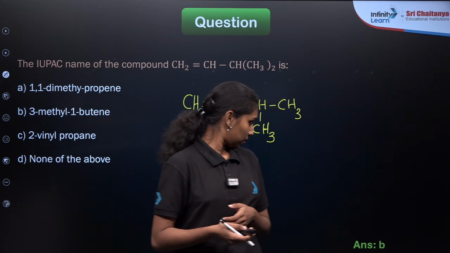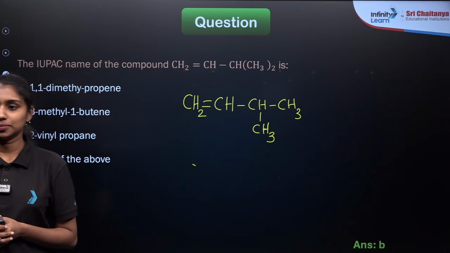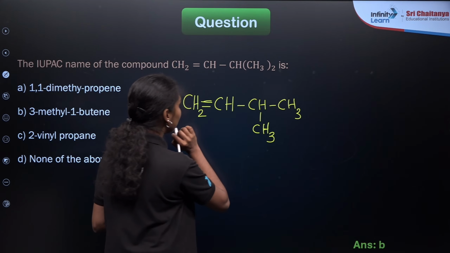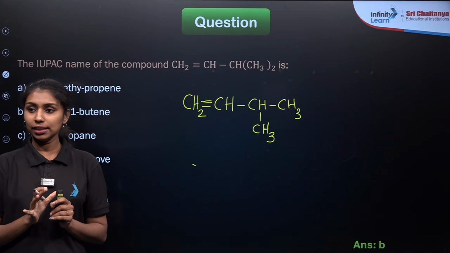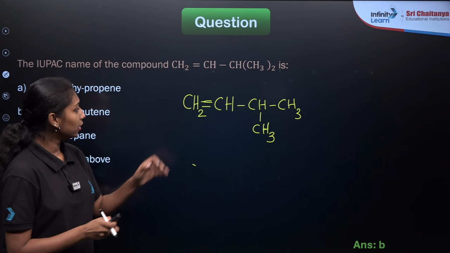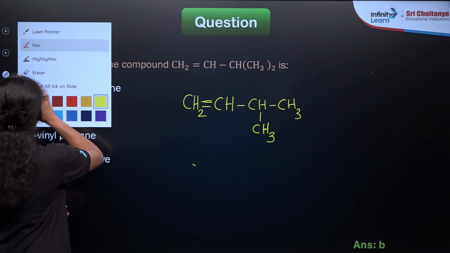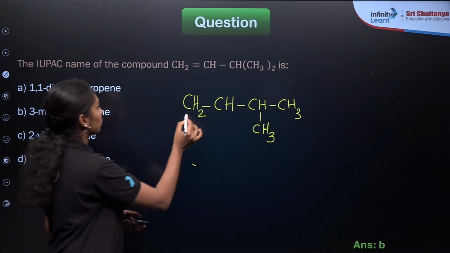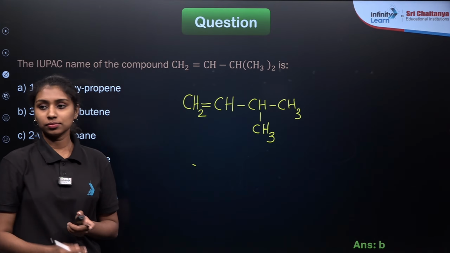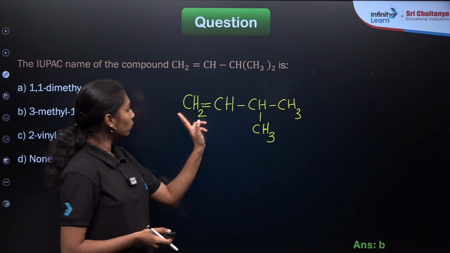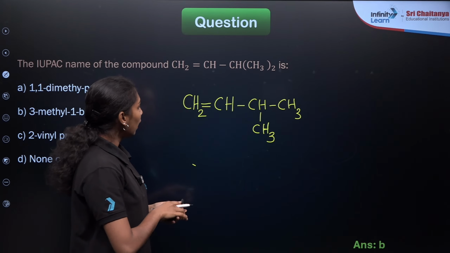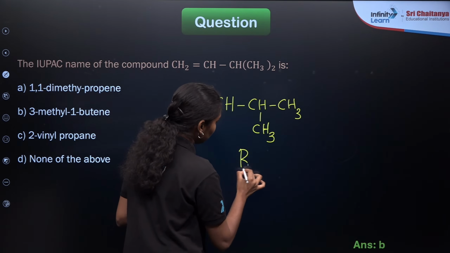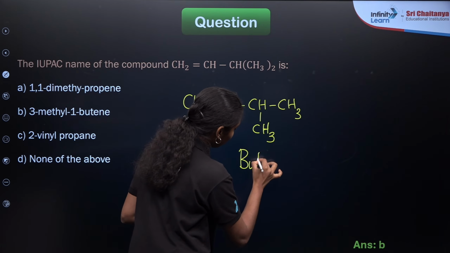Yes, option B is the correct answer. So this is the expanded structural formula of the compound, right? So what will be the longest carbon chain here? This is a 4 carbon compound, right? 1, 2, 3 and 4 carbon compound. Then we need to give the numbering of the compound, right? This is the 4 carbon compound, so we know that the word root will be but here.